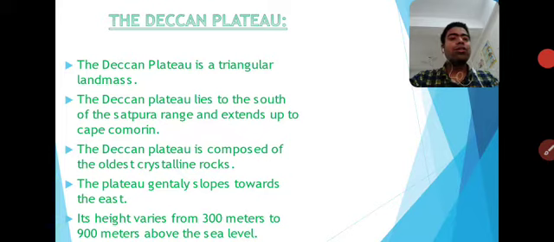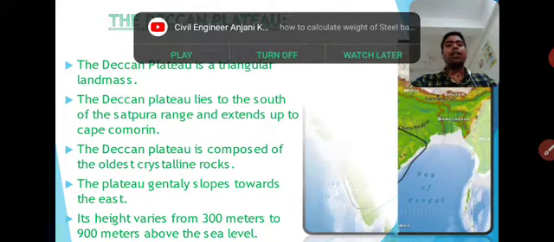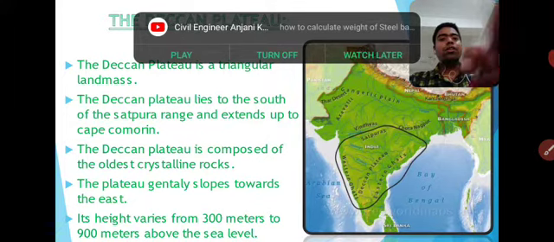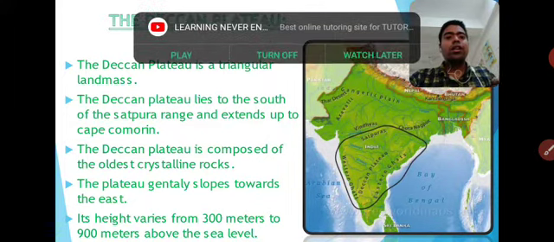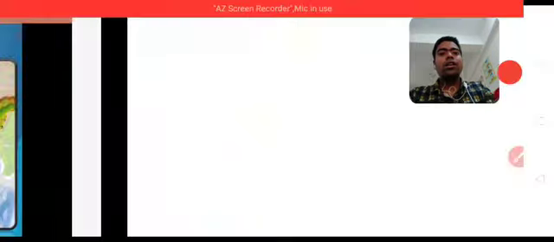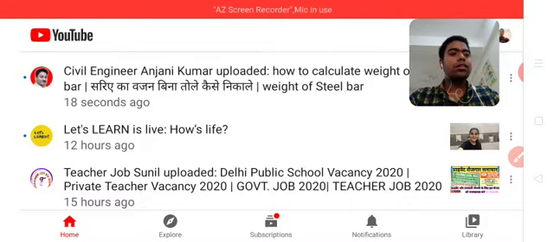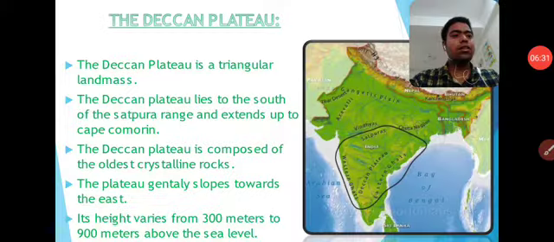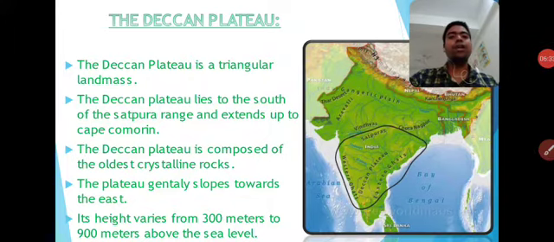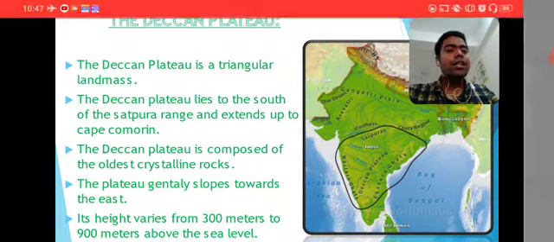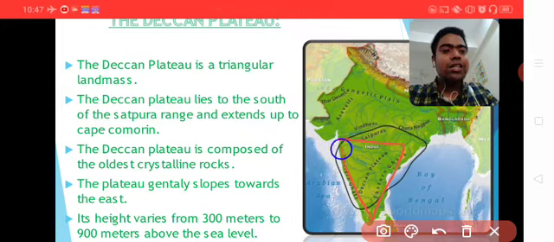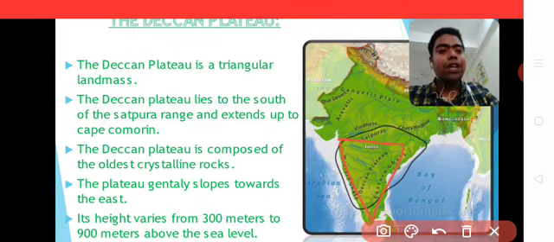So Deccan Plateau, which area is known as Deccan Plateau? Okay, so let's start Deccan Plateau. The Deccan Plateau is a triangular landmass. This area is known as the Deccan Plateau.